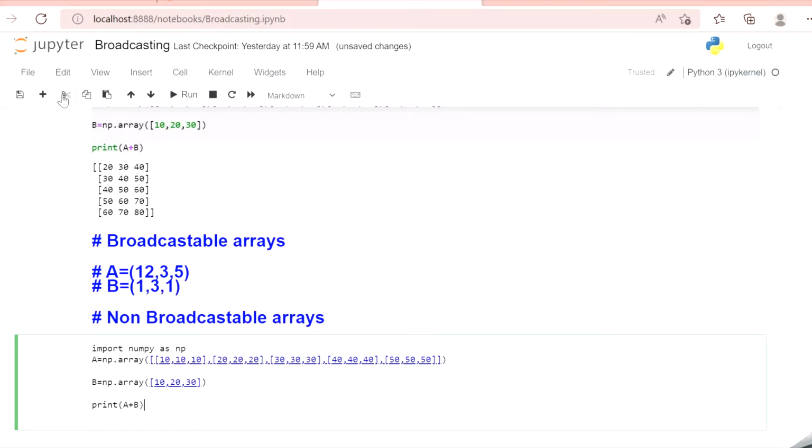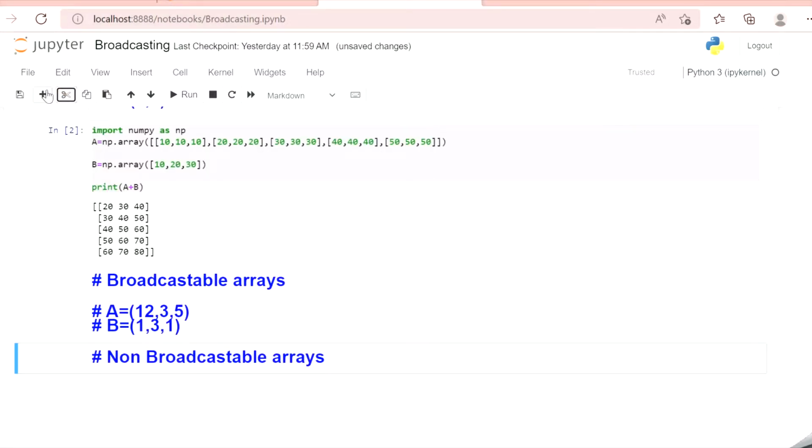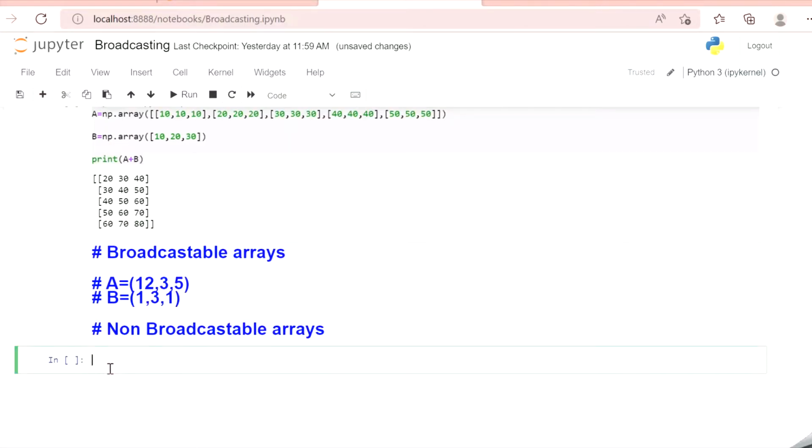Sorry, let me write it once again. A equal to np dot array, then we have 10 comma 10 comma 10, 20 comma 20 comma 20, 30 comma 30 comma 30, 40 comma 40 comma 40, 50 comma 50 comma 50.